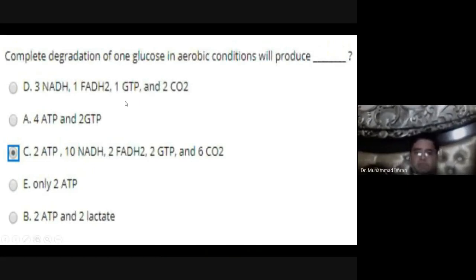Complete degradation of one molecule of glucose in aerobic condition will produce 2 ATP, 10 NADH, 2 FADH2, 2 GTP and 6 carbon dioxide. These 6 carbon dioxide are produced in the Krebs cycle, and these 2 GTP are produced from the two molecules of acetyl CoA, which is produced by the conversion of pyruvate into acetyl CoA.